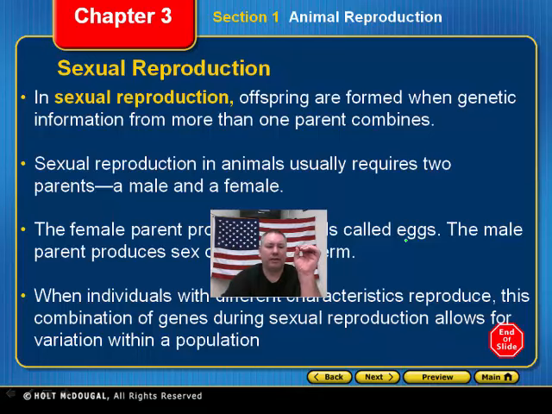Okay, so in sexual reproduction, the offspring has some genes of the mother and some genes of the father, and those combine to create the new individual. Now, granted, sometimes that individual does look a lot like the mother or a lot like the father, but they are not genetically identical. They have a portion of their mother's genes and a portion of their father's genes together to create that organism.